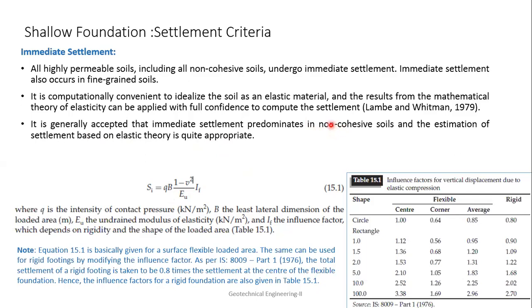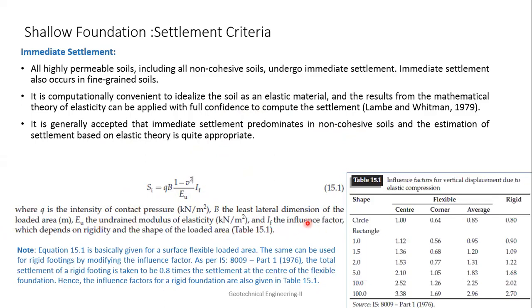It generally happens in sandy soil. This is the immediate settlement equation: Si = q B (1 - ν²) / Eu × If. Here q is the intensity of contact pressure, the pressure applied by the footing on the soil. B is the least lateral dimension of the loaded area; for a strip footing, B is the width. Eu is the undrained modulus of elasticity. If is the influence factor.